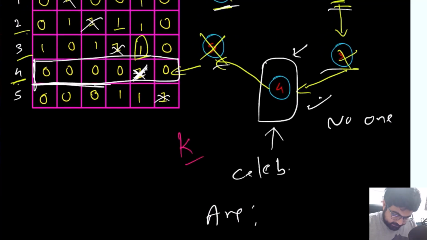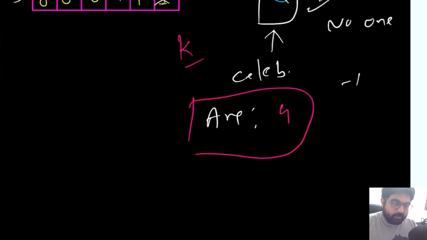Say for example, in this case, by chance, if 4 knew this value number 1, if this was 1, then simply we can say that, okay, 4 is also not a celebrity, and we can simply return -1 in this case. But because this value is actually 0, the answer is actually going to be 4, and we are solving this problem most efficiently.